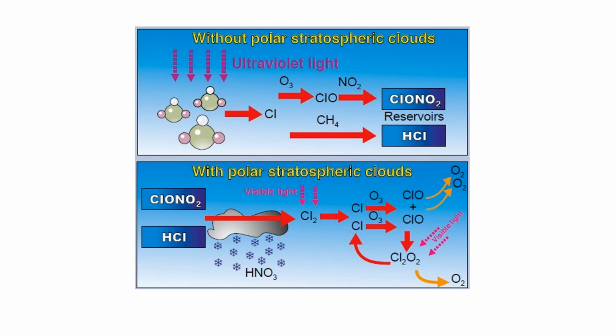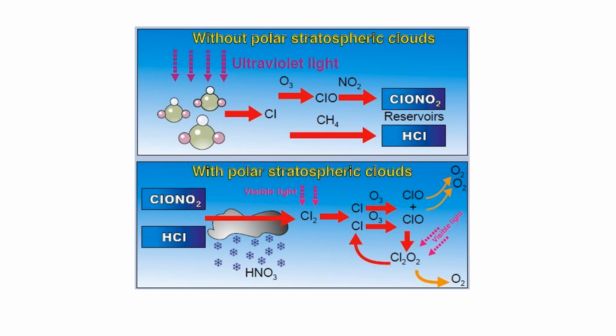So here are two types of conditions. What happens when there are no polar stratospheric clouds, and what happens when polar stratospheric clouds are present in the stratospheric layer. So in the above picture you can see